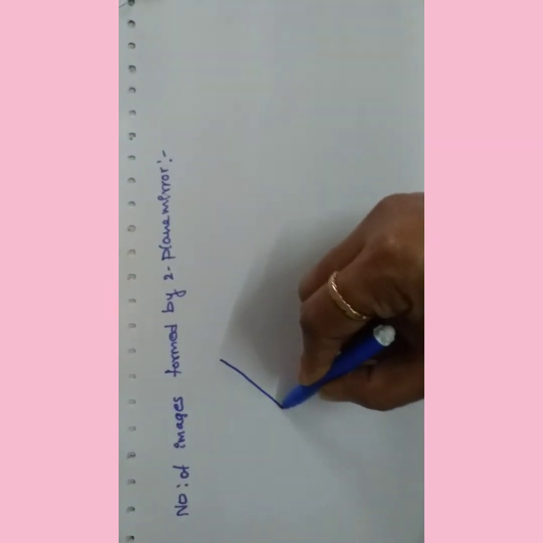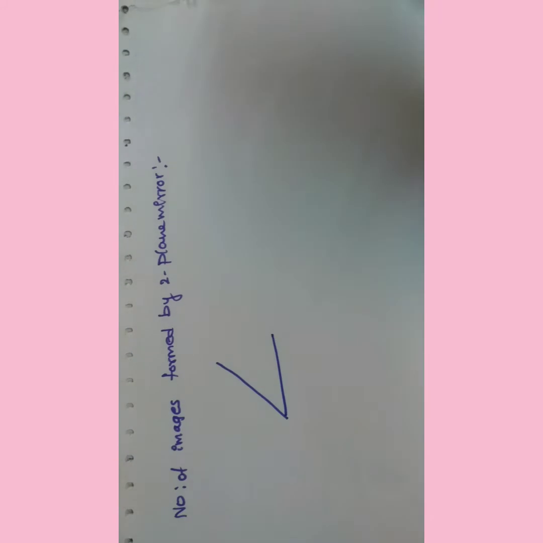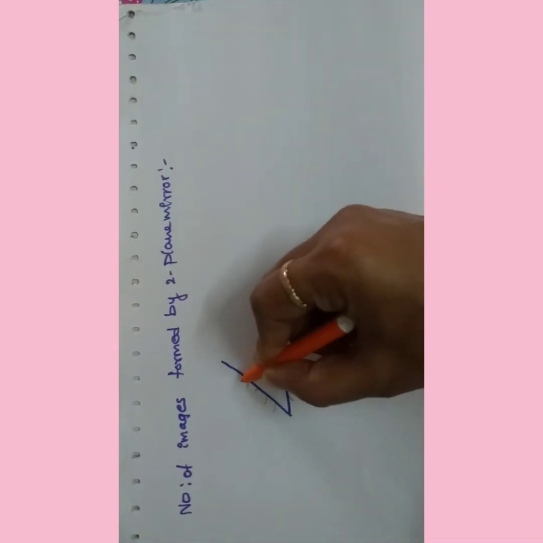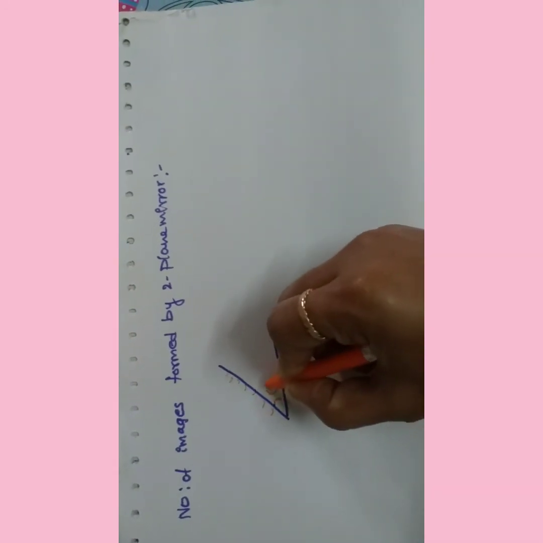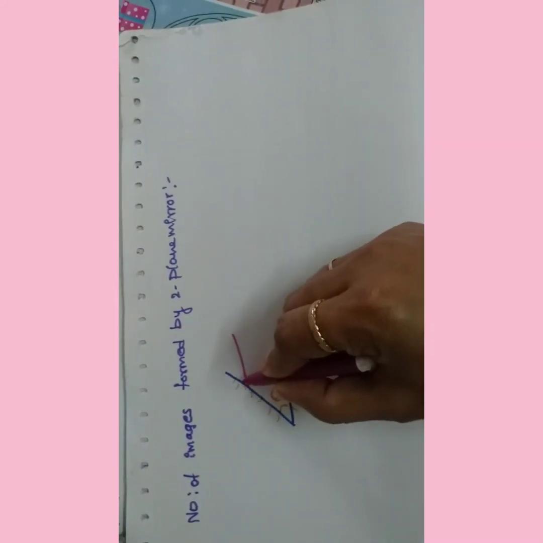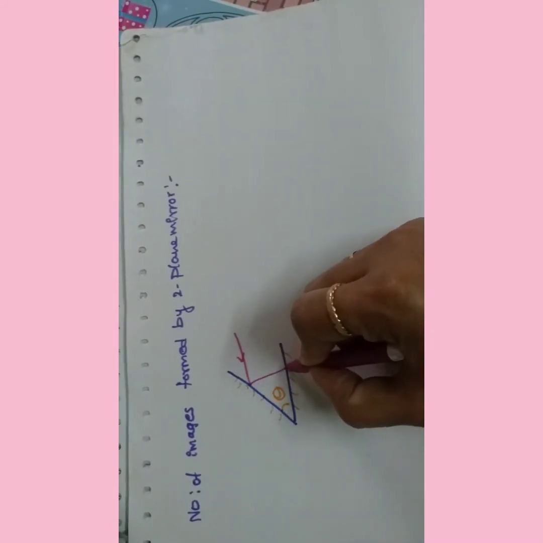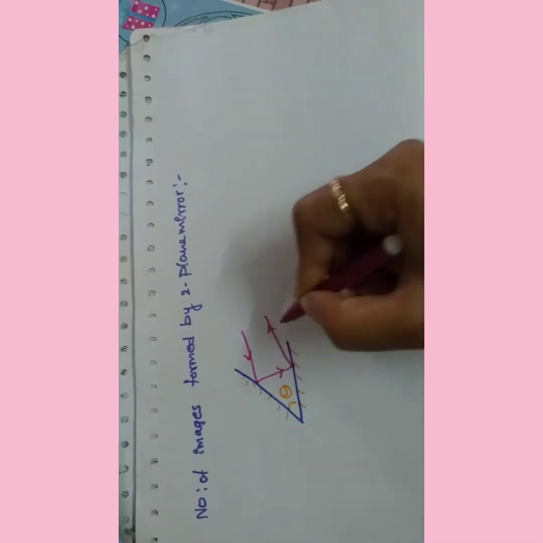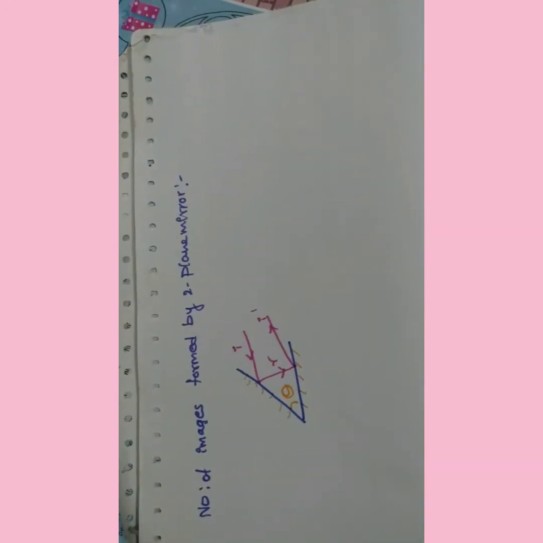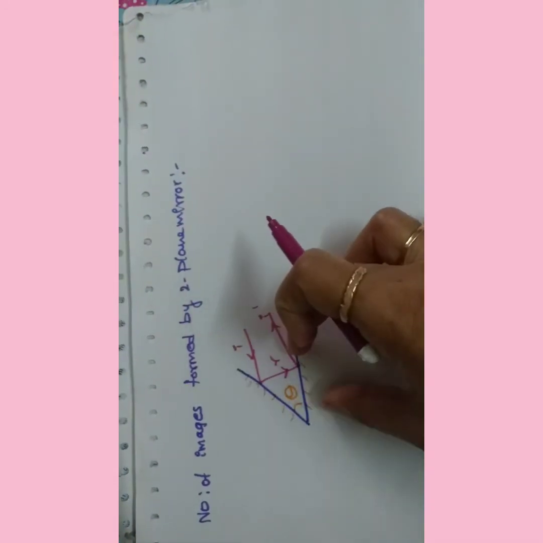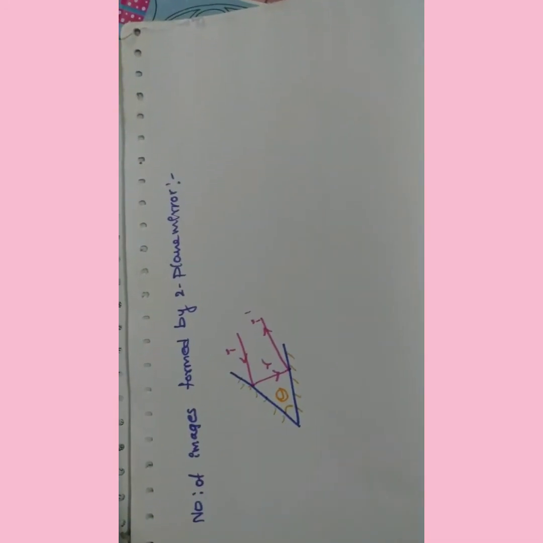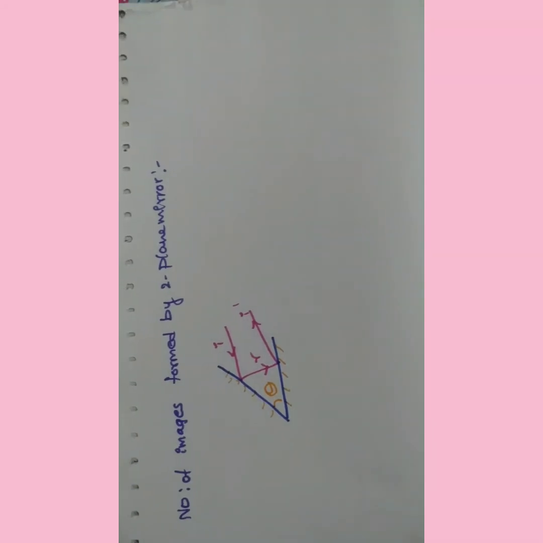Suppose this is the first plane mirror and this is the second plane mirror, and these 2 plane mirrors are arranged at a certain angle theta. Let's find. Suppose a ray is incident on the first plane mirror, after that it is reflected to the other mirror, and after that it will emerge like this. This is the incident, reflected and emergent ray. If we arrange these 2 plane mirrors at an angle theta, how many images can form? Very simple. We have only one formula.